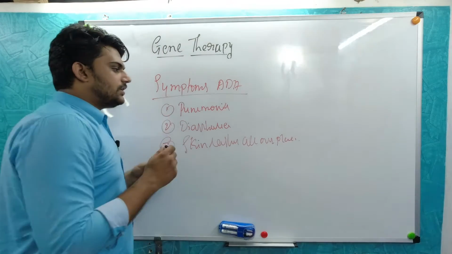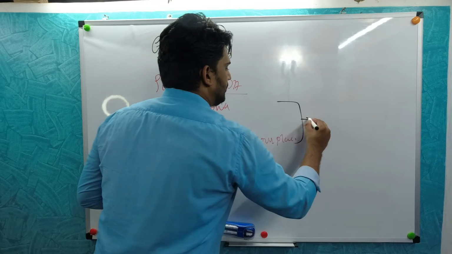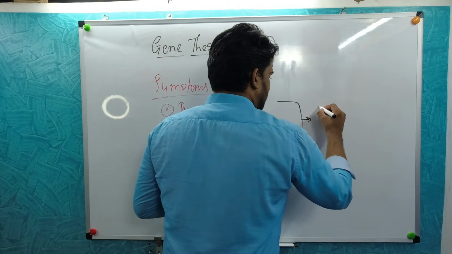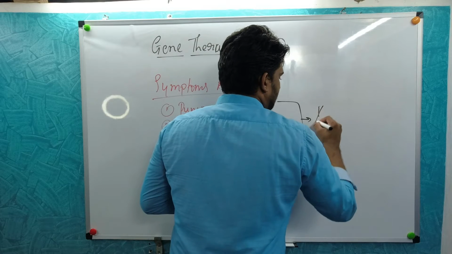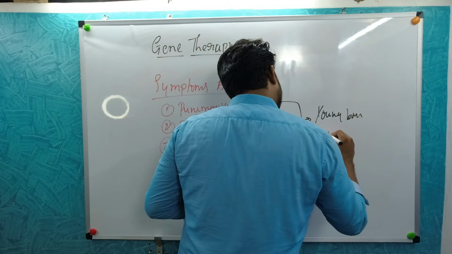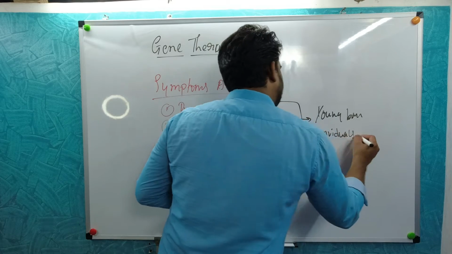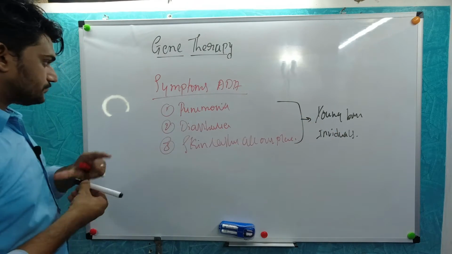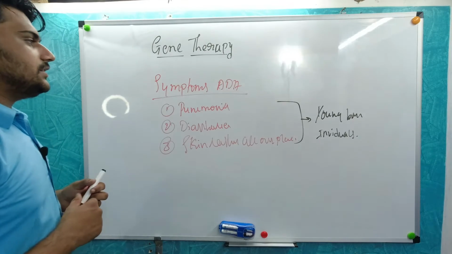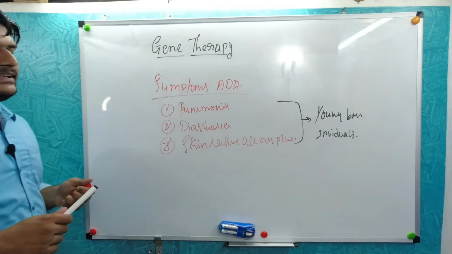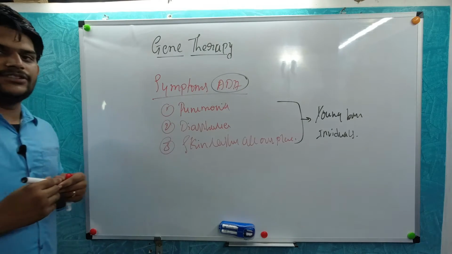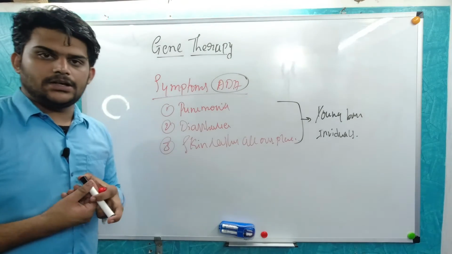In what age group does this happen? It happens in newborn individuals. This particular ADA deficiency takes place.